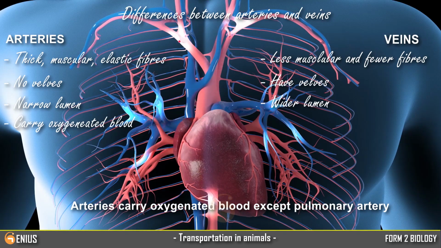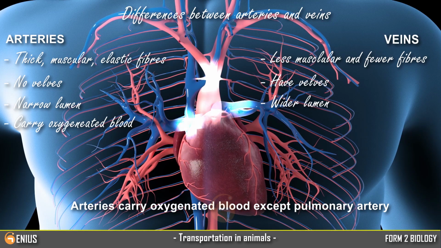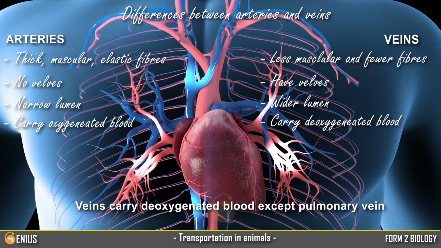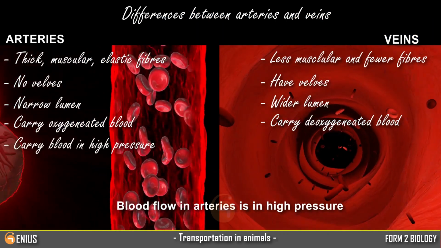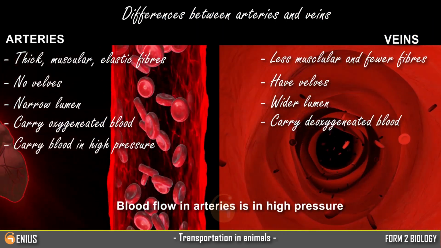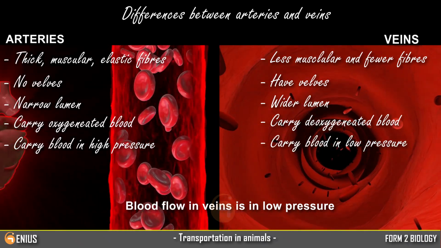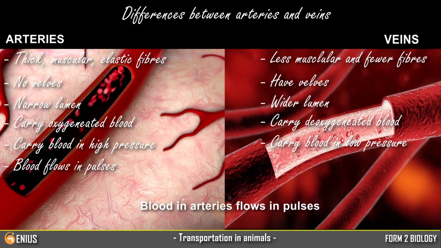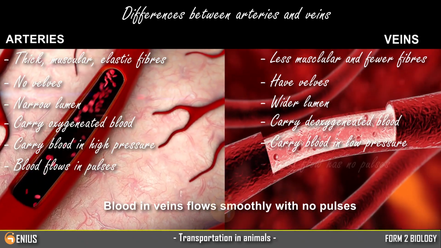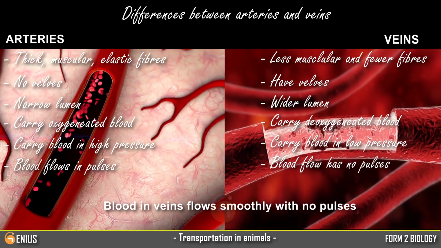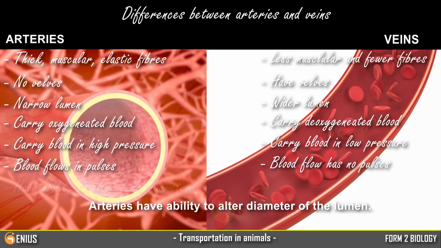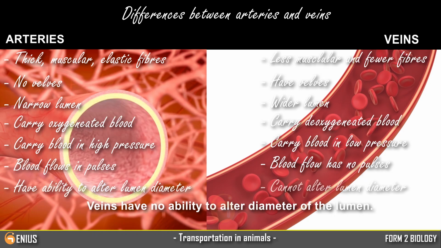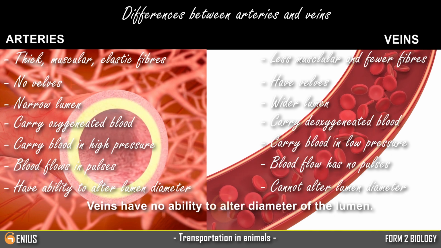Arteries carry oxygenated blood except pulmonary artery. Veins carry deoxygenated blood except pulmonary vein. Blood flow in arteries is in high pressure. Blood flow in veins is in low pressure. Blood in arteries flows in pulses. Blood in veins flows smoothly with no pulses. Arteries have ability to alter diameter of the lumen. Veins have no ability to alter diameter of the lumen.